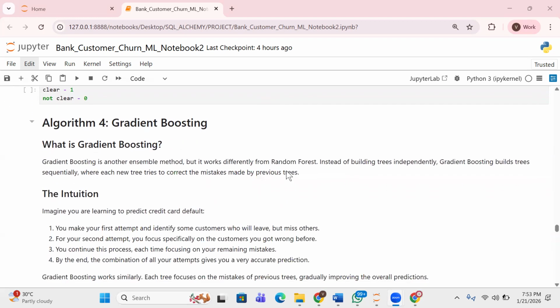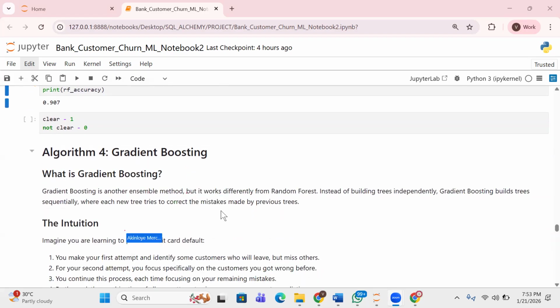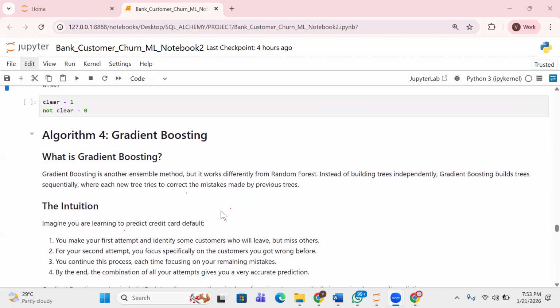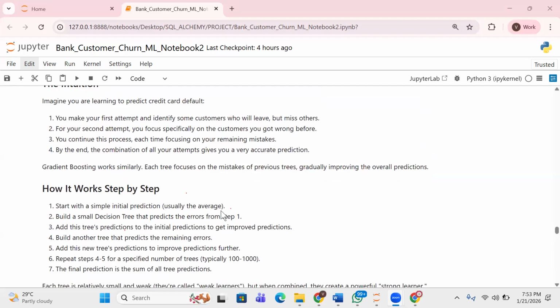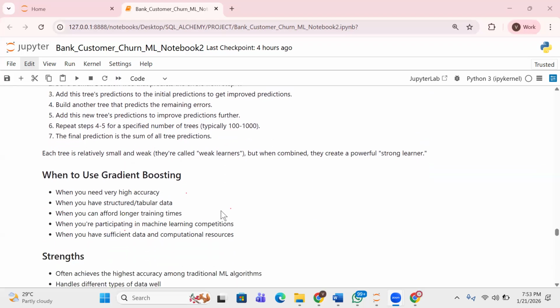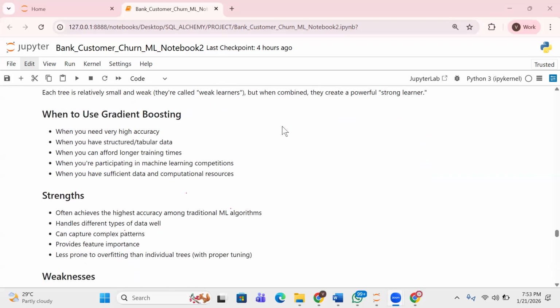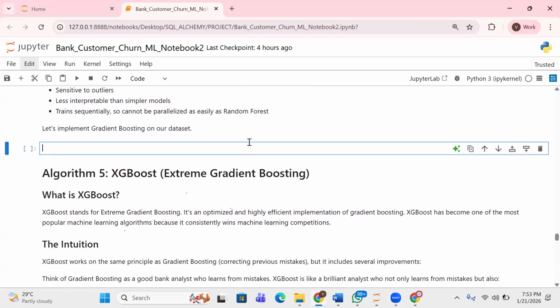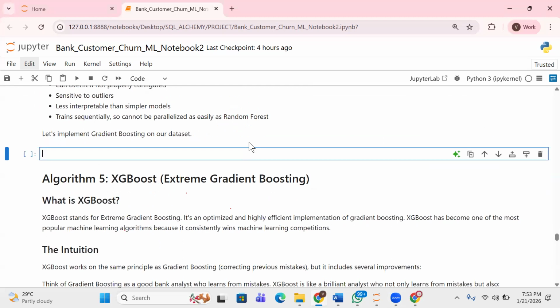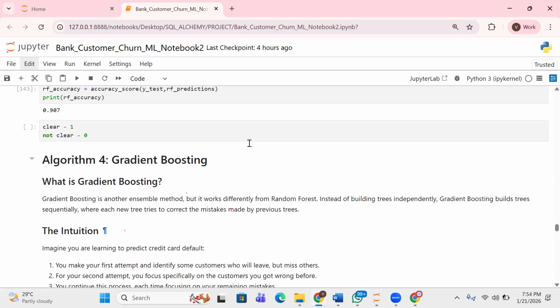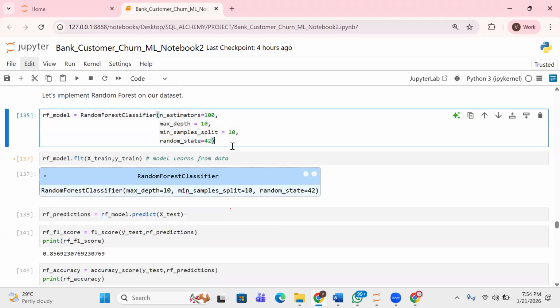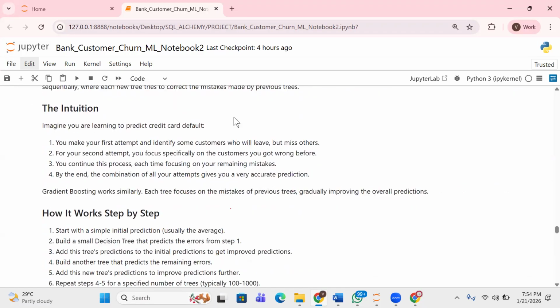Okay, thank you. Now the next thing I want to do is gradient boosting, right? The gradient boosting algorithm. This is the next algorithm I'm going to use. So it's still the same concept. Instantiate the class, fit the model on the data, make predictions, evaluate. Same process, right? So instead of having to write again, I'm just going to copy this, and we can make edits to it.